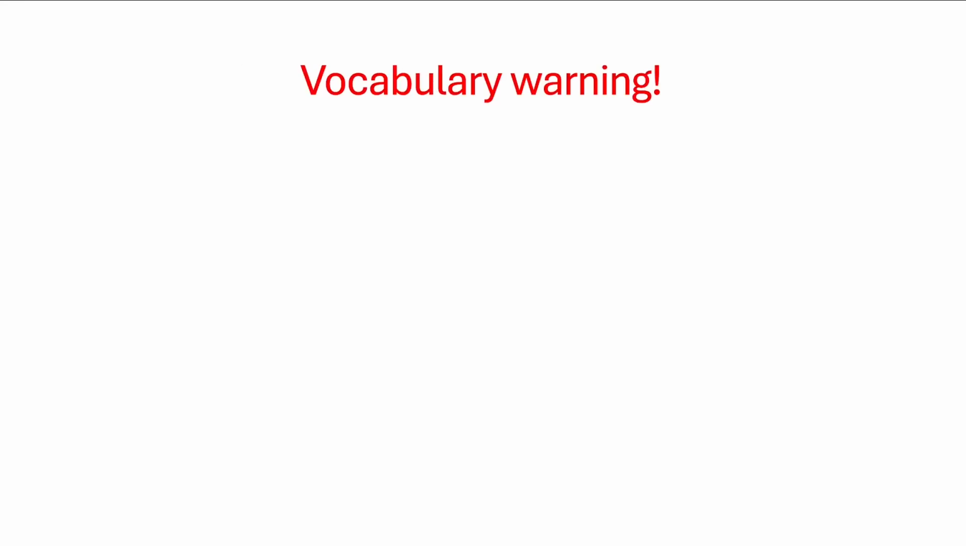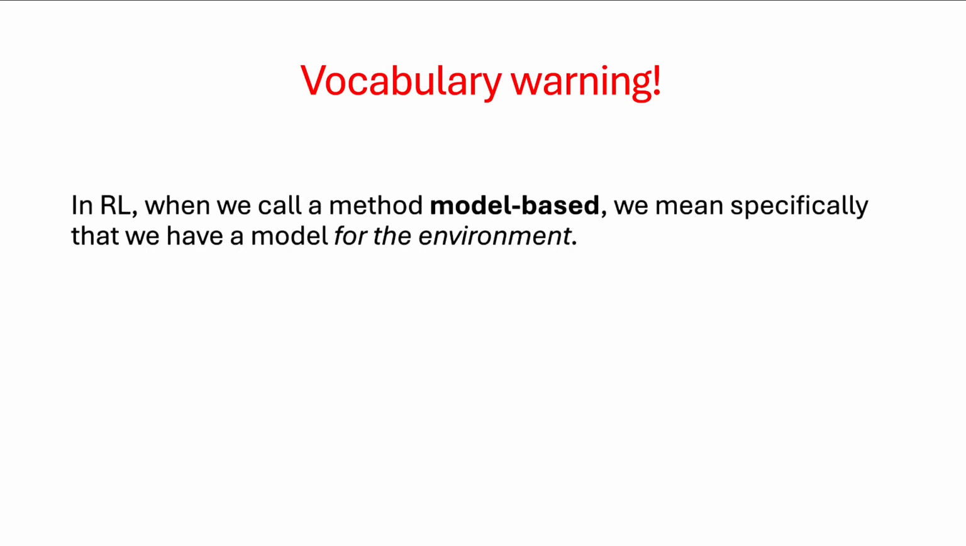Okay, we're briefly going to take a pause and just discuss some vocabulary so people don't get confused. In RL, when we call a method model-based, we mean specifically that it has a model for the environment. So this first algorithm we're going to look at, fitted Q iteration, uses a model for the environment, but it also uses a model for its Q function, i.e. we're going to fit a model to the input-output relationships of state action pair inputs, Q value outputs. And that model is what we're going to call a Q model.